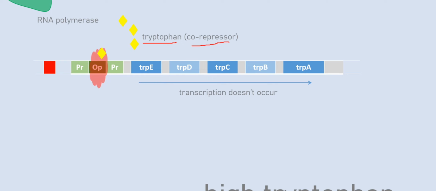So the RNA polymerase comes in, and it sees an obstruction. Therefore, transcription doesn't occur.